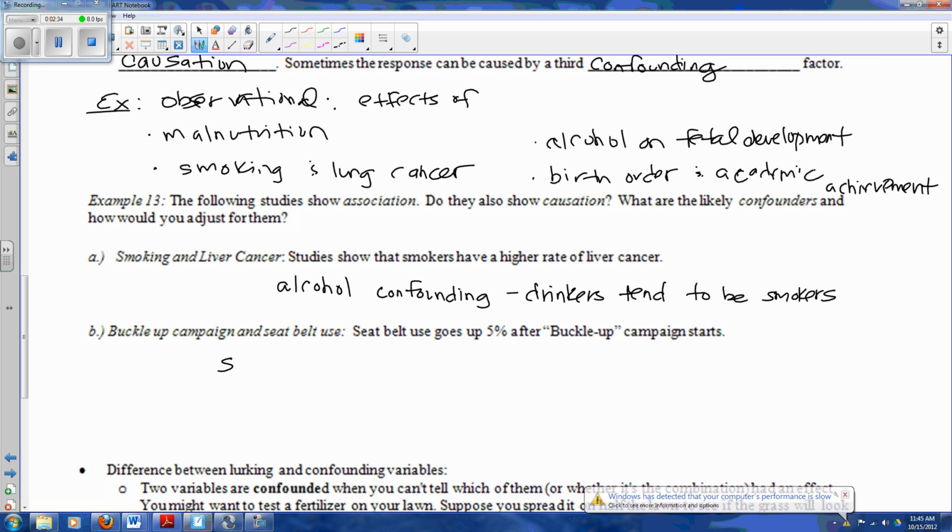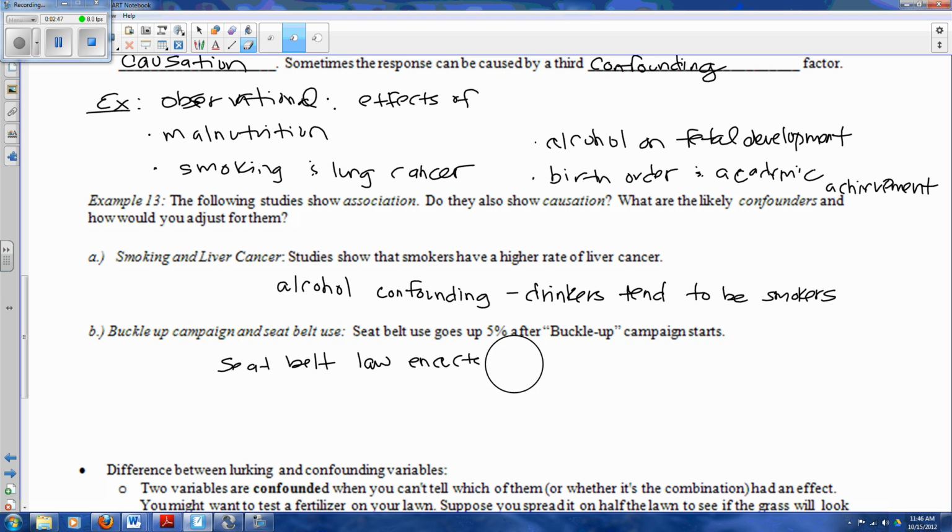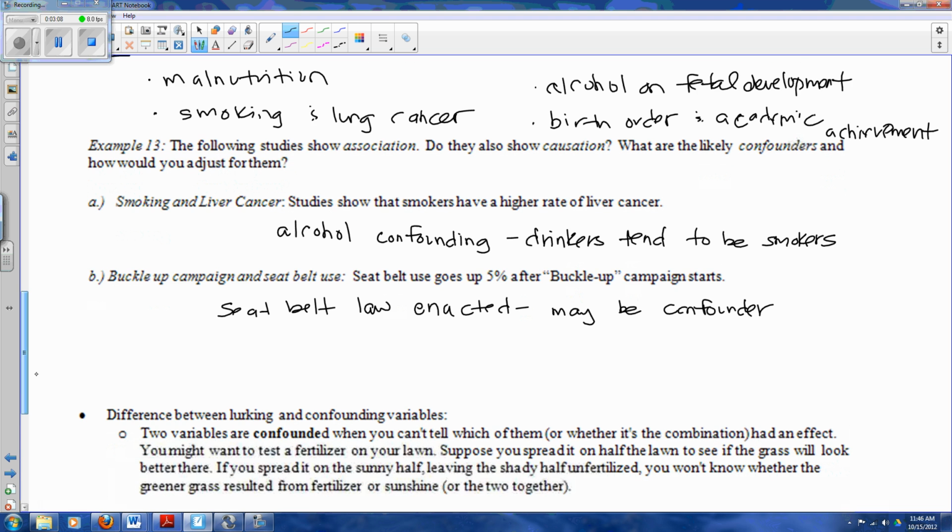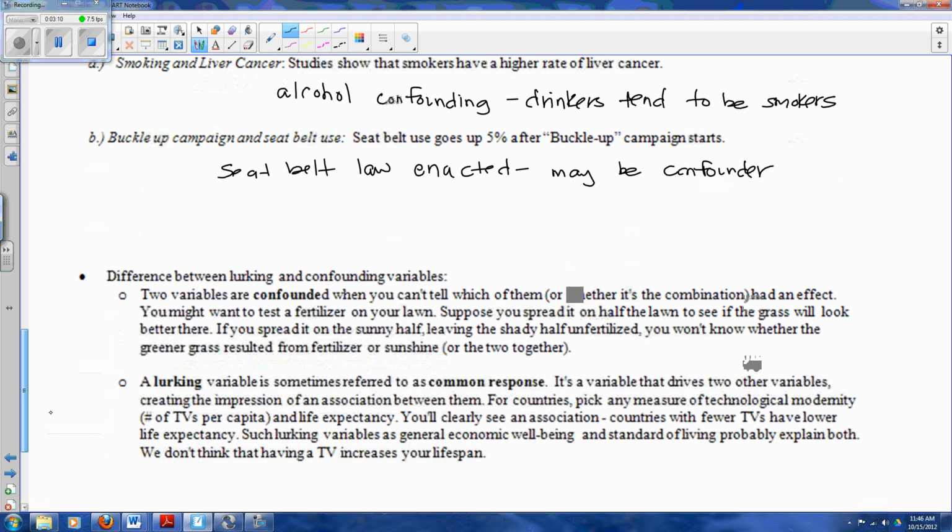Okay, so the seatbelt law was enacted, so this may be the confounder. Most likely it's not just due to the campaign. Usually there's going to be some sort of penalty that really encourages people to change.